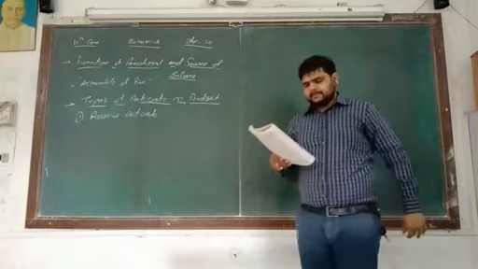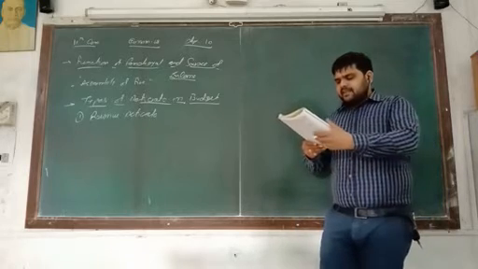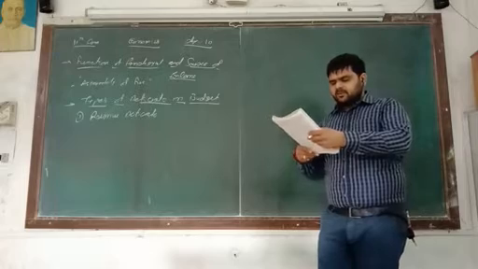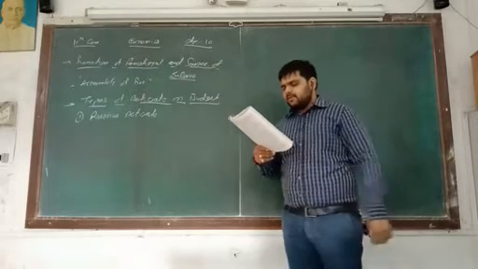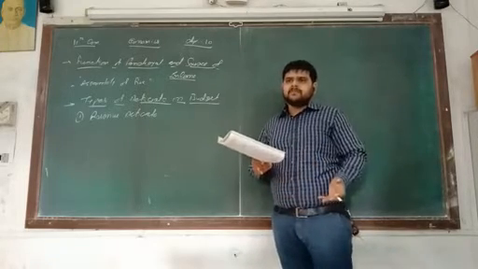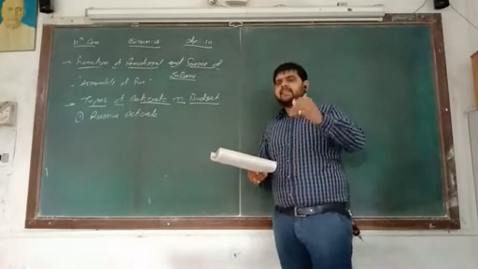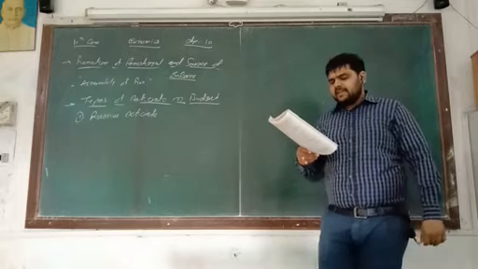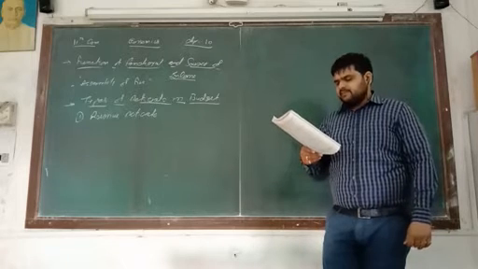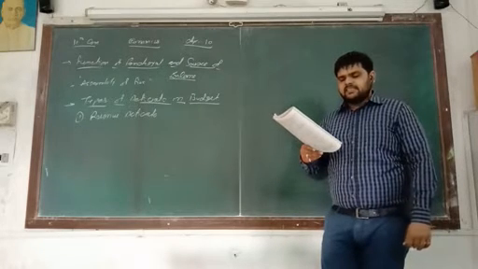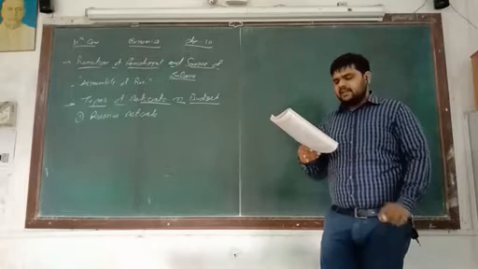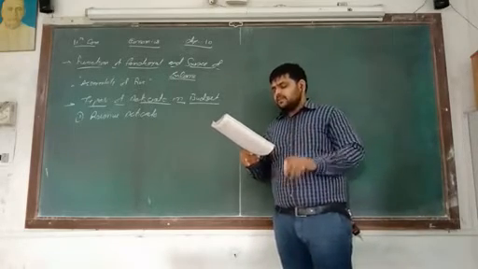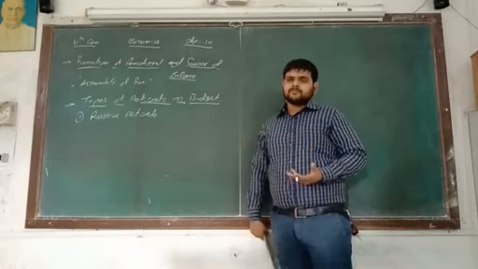Let's see. Revenue deficit arises when the total expenditure of the government on the revenue account is more than the total receipts of the government on the revenue account. Simple: total expenditure is higher than total revenue. The revenue account consists of current transactions of the government, and a deficit in this account, in the simple sense, means that the government is not able to meet its routine expenditure from its current income.